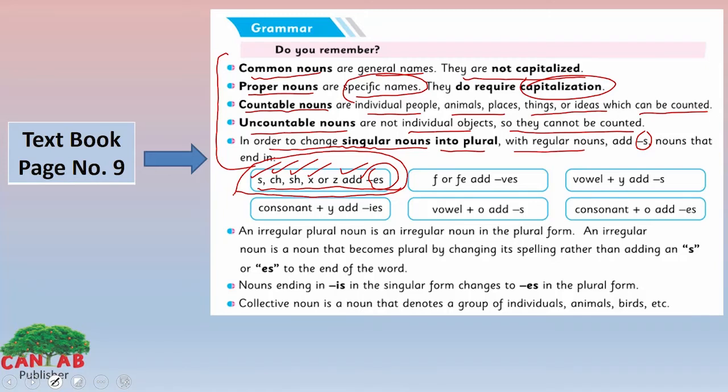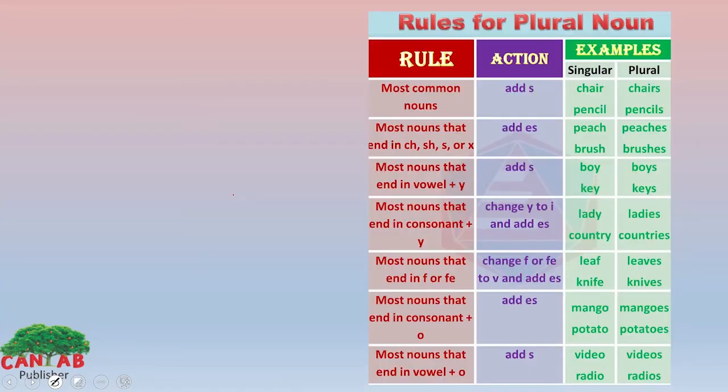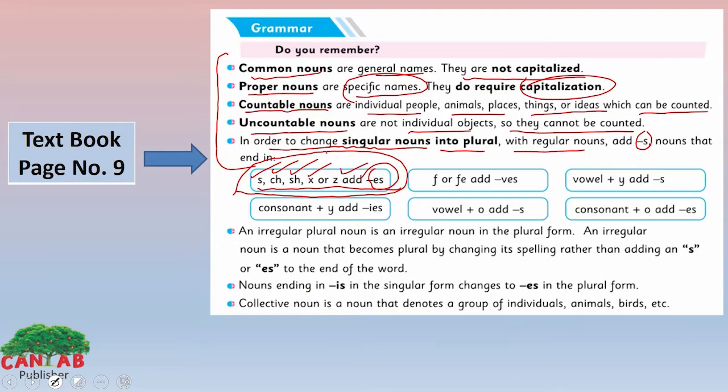How? Look at the examples here. Peach, peaches. Brush, brushes. With x, axes. Now look at the second way of changing singular to plural.